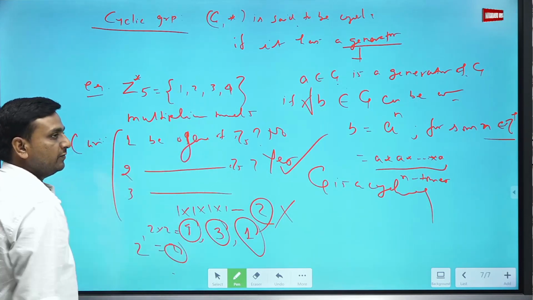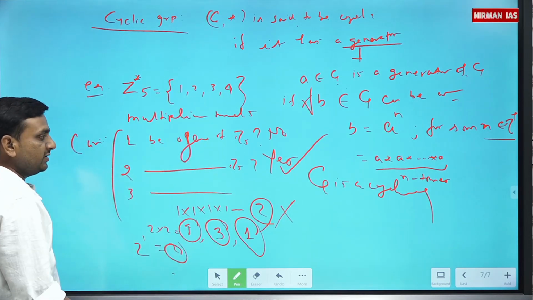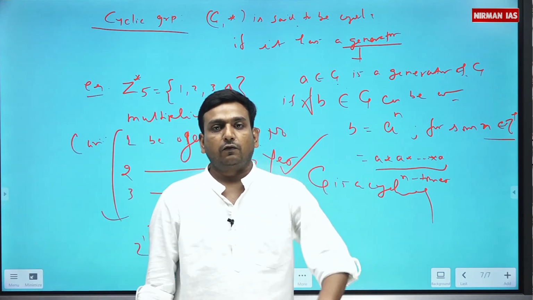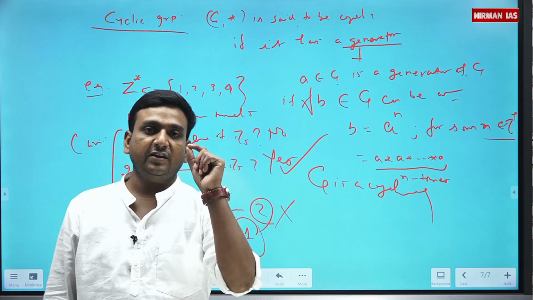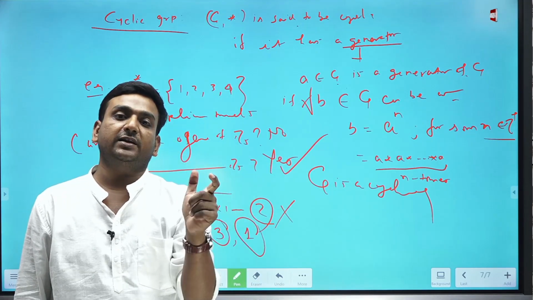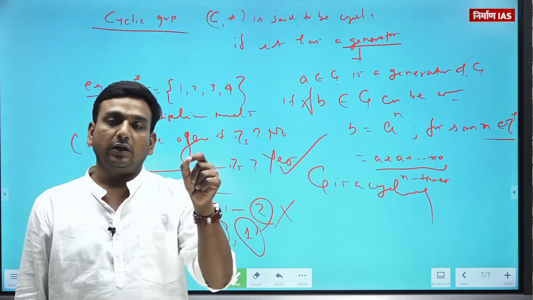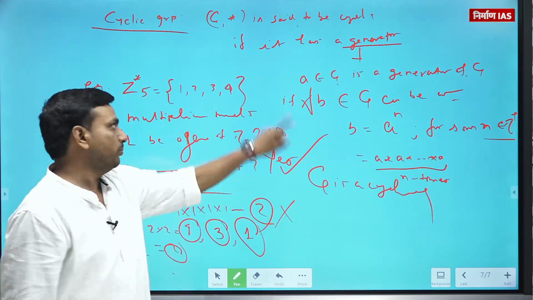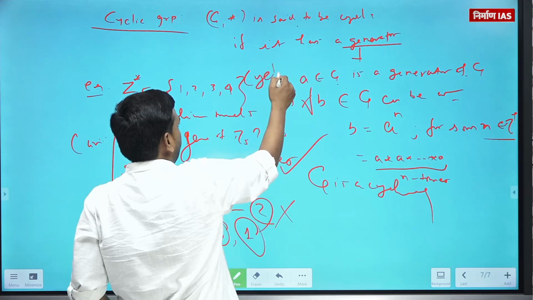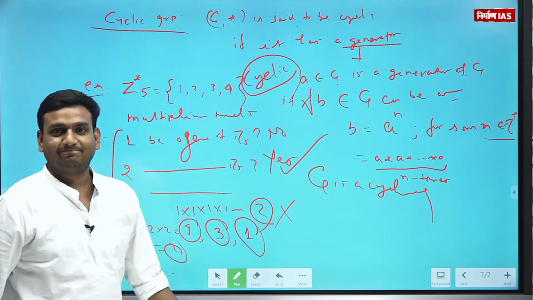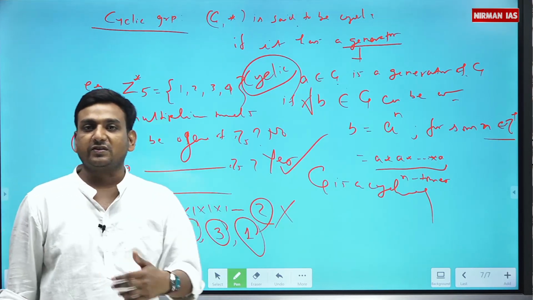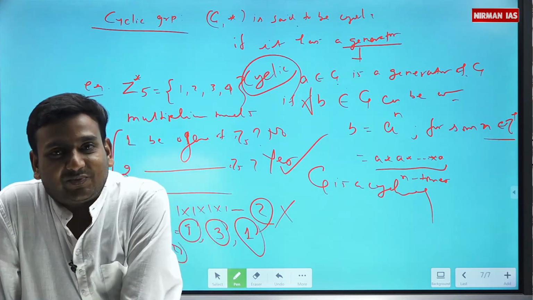3 is a generator of Z5. 4 is a generator of Z5. You can cross check that. What cyclic group का definition says, if it has a generator, that means if you have shown at least one generator in that group, then that group will be cyclic. So you have shown 2 is a generator of this group, so this is a cyclic group. Is that clear?